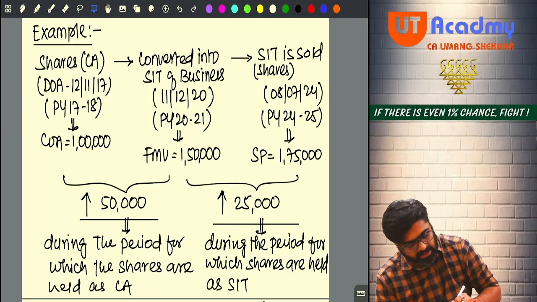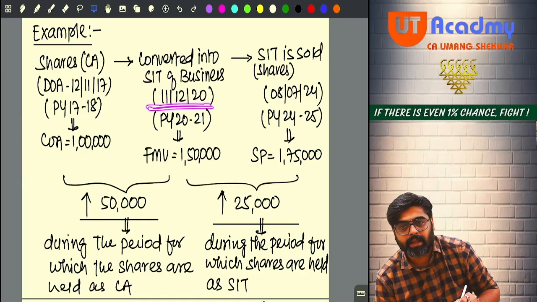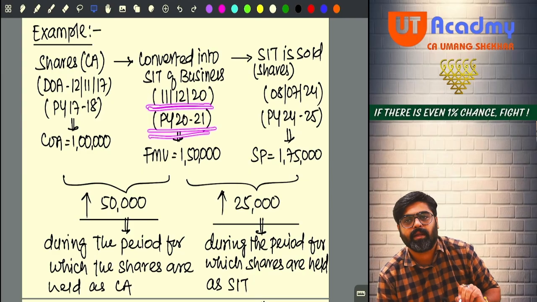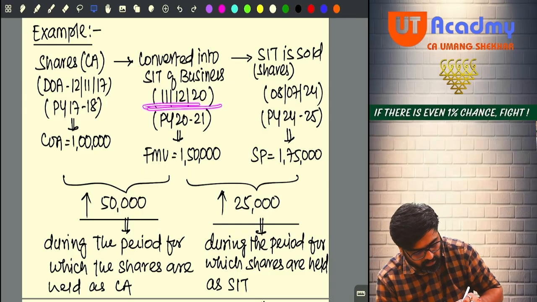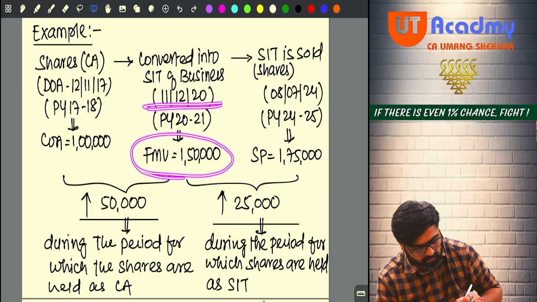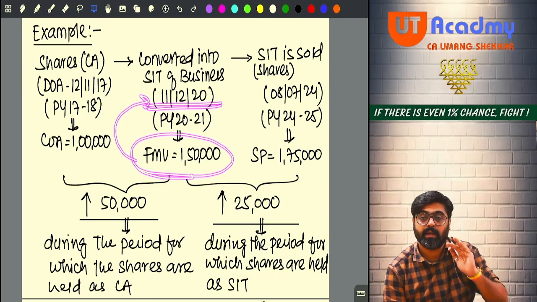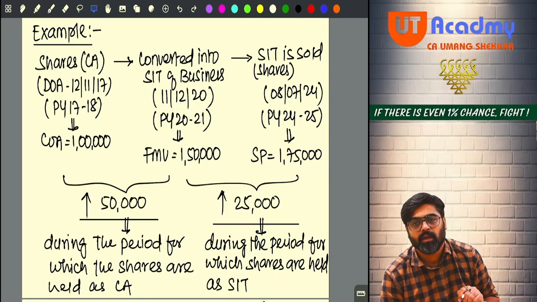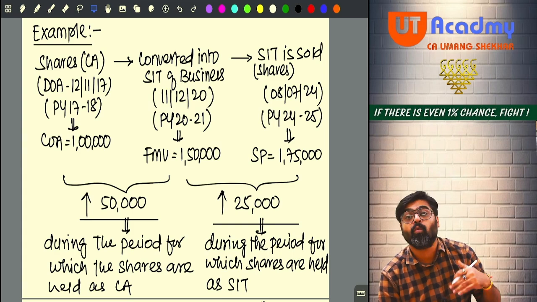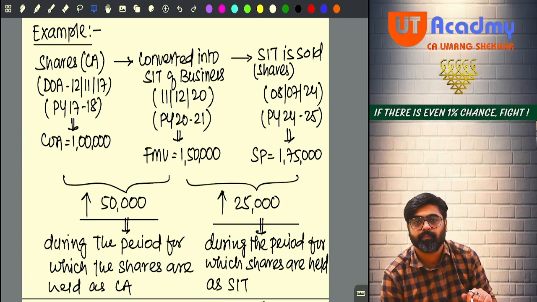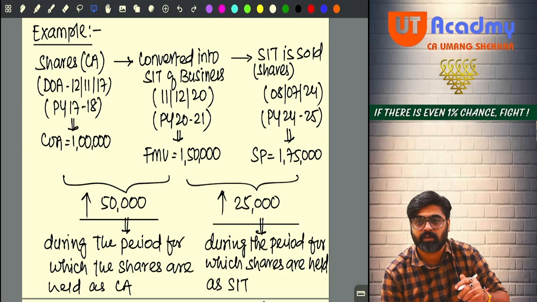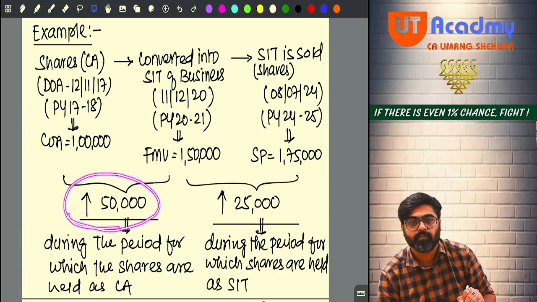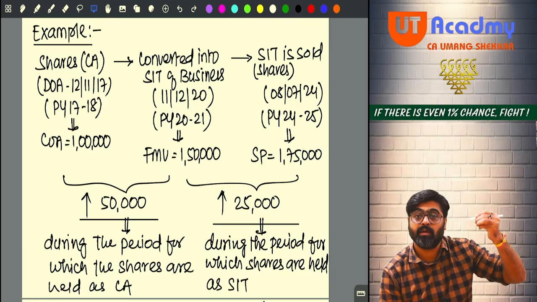So on 11th of December 2020, meaning previous year 2021, on 11th December 2020, the fair market value as on this date was 1 lakh 50. So can I say your 1 lakh of investment is now worth 1 lakh 50 today? So there is an appreciation in the value of your capital asset by how much? 50,000 is an appreciation in the value of your capital asset.